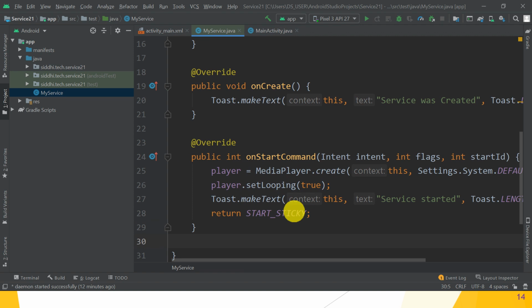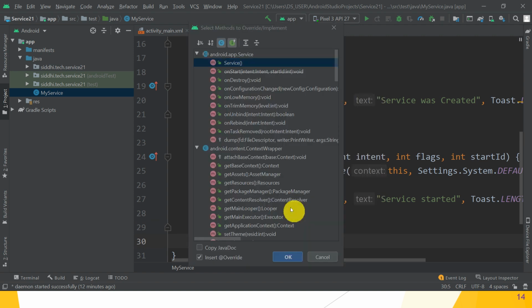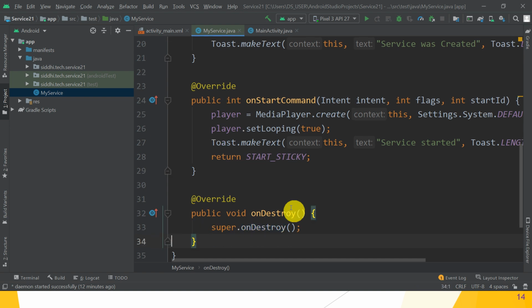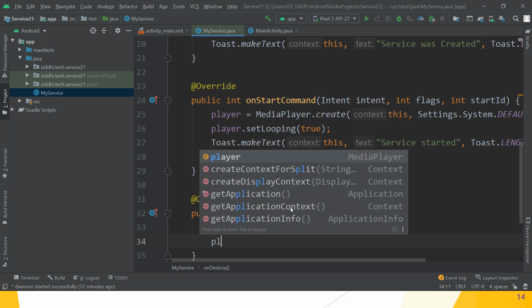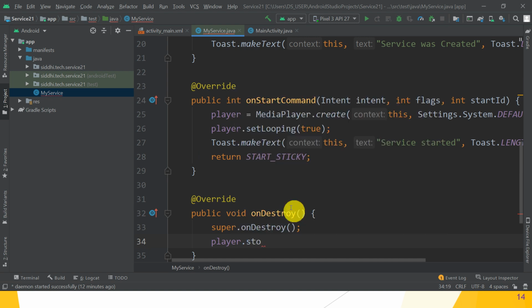Next overriding method is an override. Which method do we want to override at the last? That is onDestroy. Press enter. So in the onDestroy method, what do we have to write? First, super.onDestroy. Next, player dot, which method? Stop. Player must be stop.